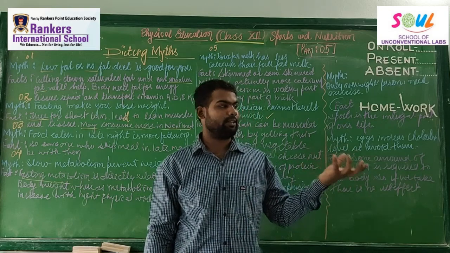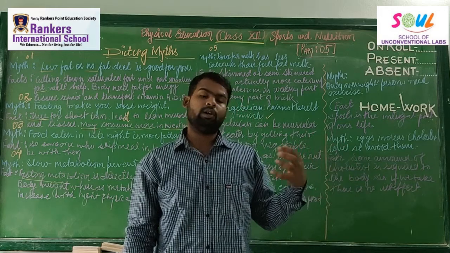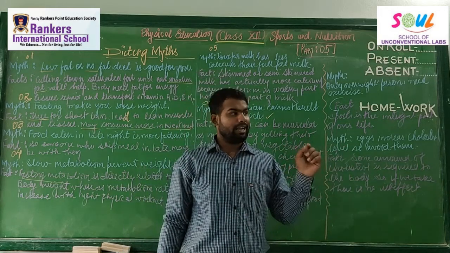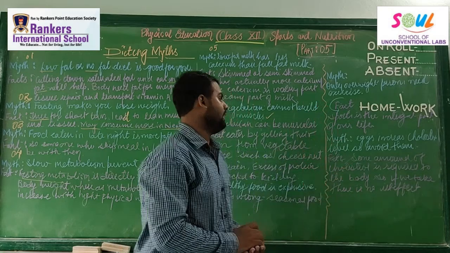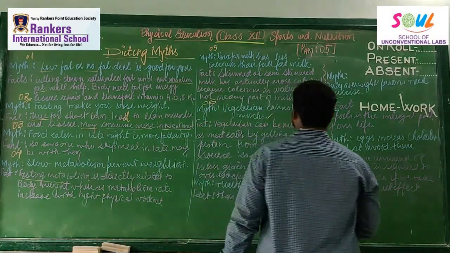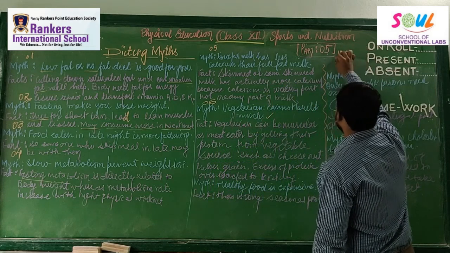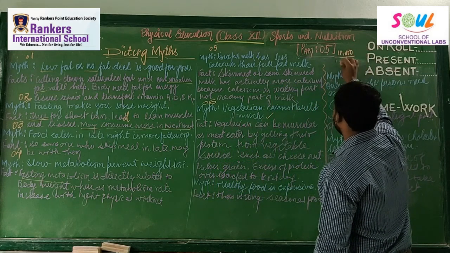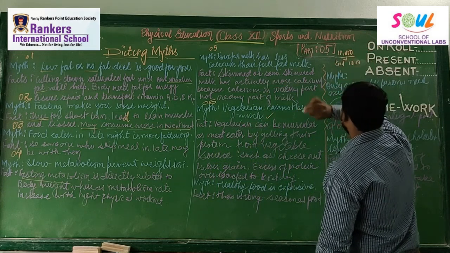If the plant has 10,000 joules of energy, then when we eat that we get 1000 joules of energy, right? So let us suppose a plant having 10,000 joules of energy is eaten by our goat, and it becomes 1000 joules of energy.